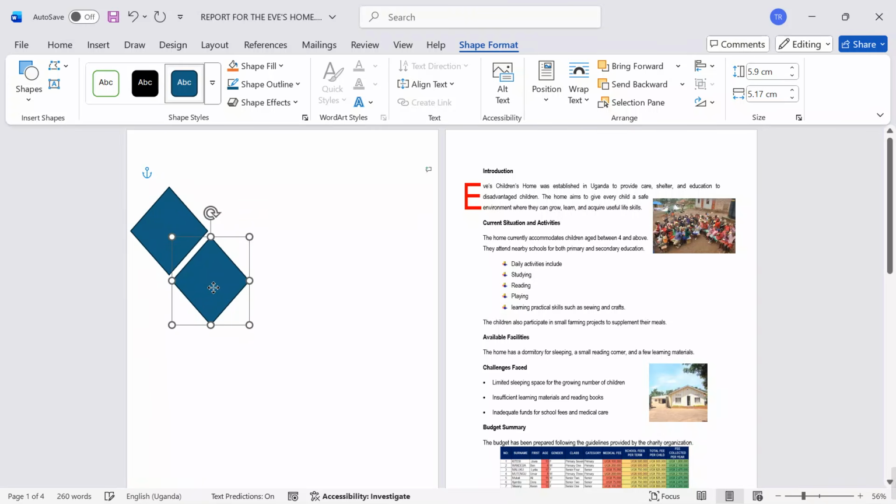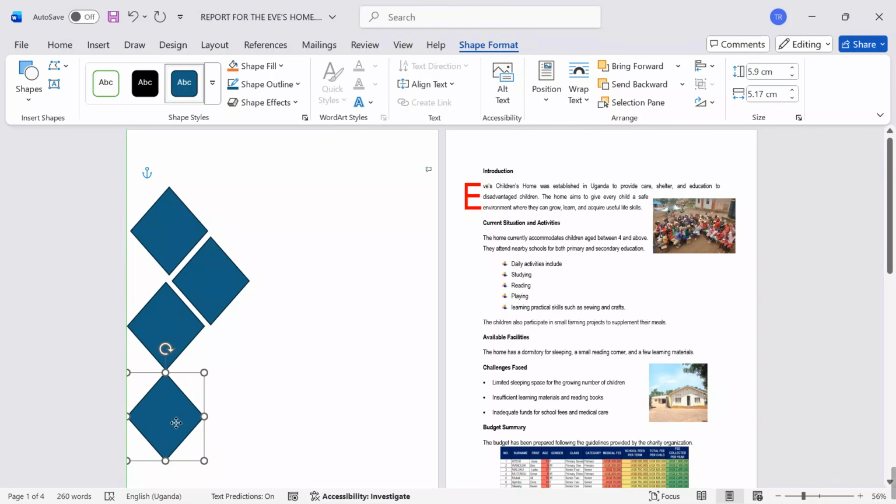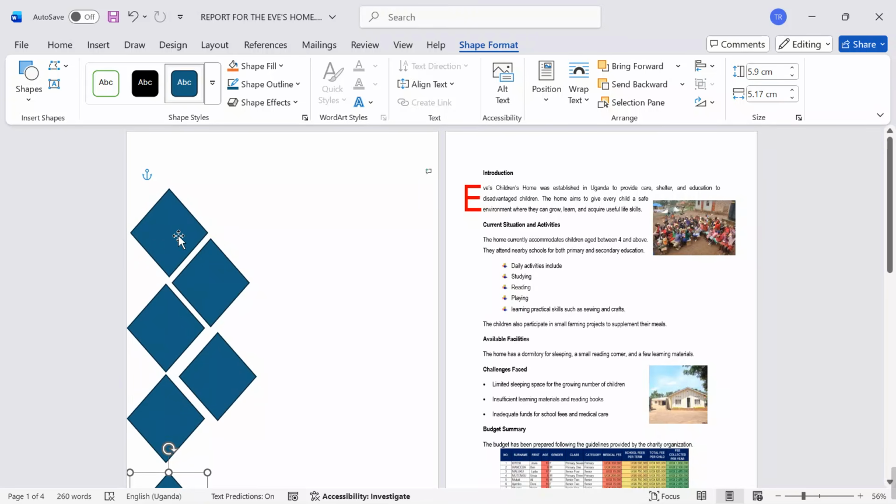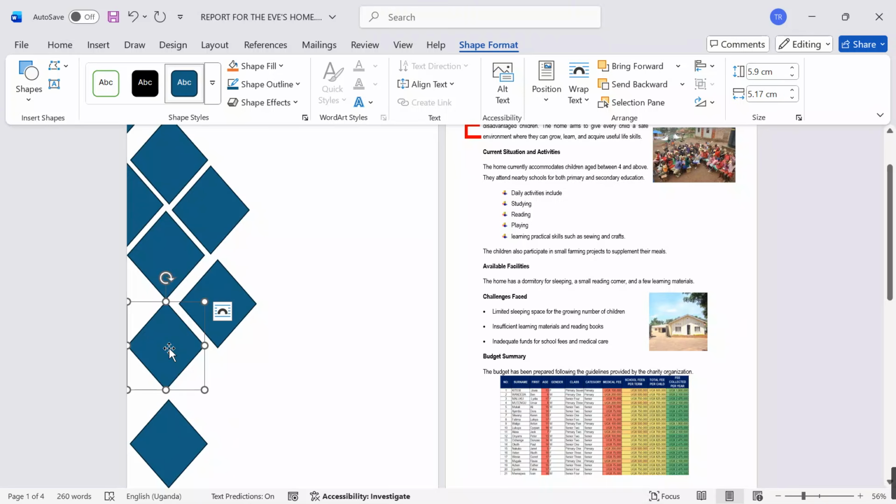I'm duplicating. Ctrl+C, Ctrl+V. I'm designing a very good cover page for my report. Ctrl+C, Ctrl+V. What else can we add? Ctrl+C, Ctrl+V. One more here. I'm trying as much as I can to design a cover page that will be on point to earn us some good marks. I'm just using shapes. Ctrl+C, Ctrl+V. After putting it there, I need one more. Ctrl+C, Ctrl+V. I also put it over there.